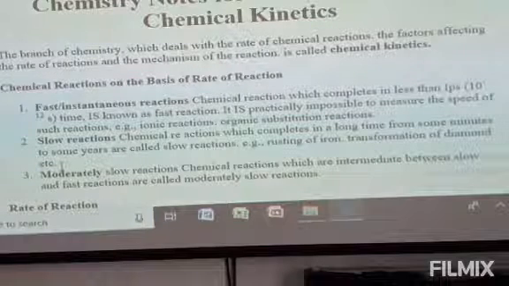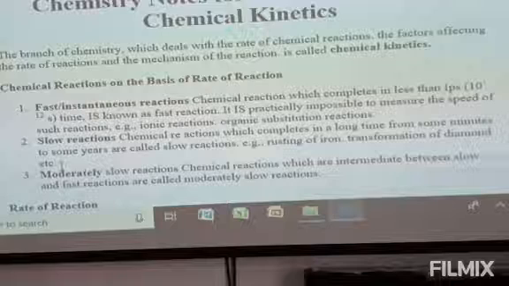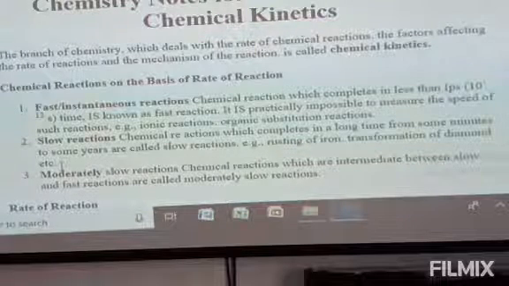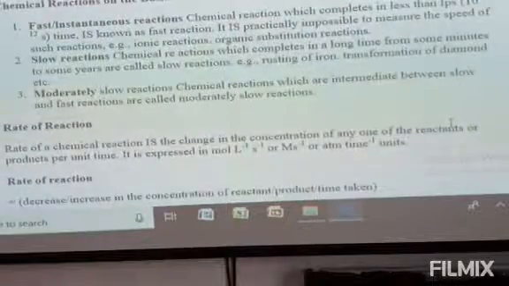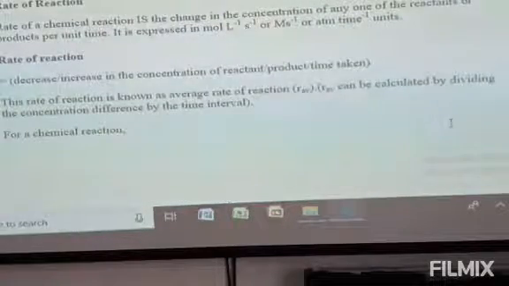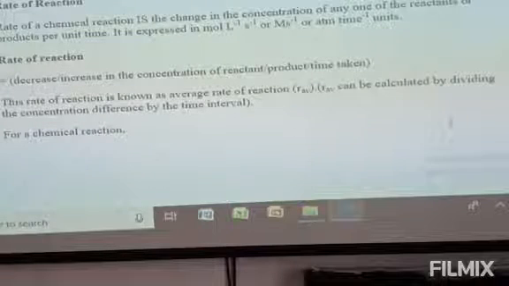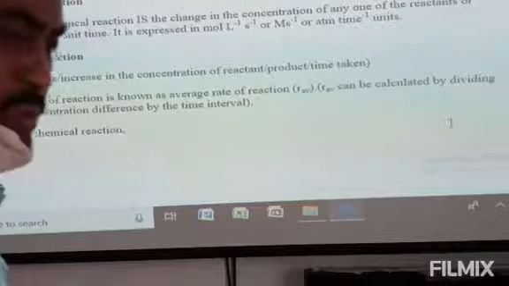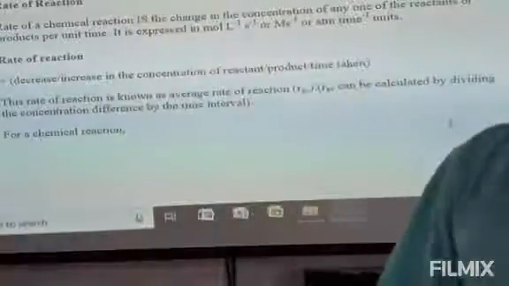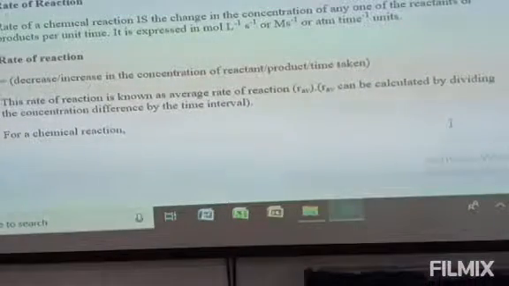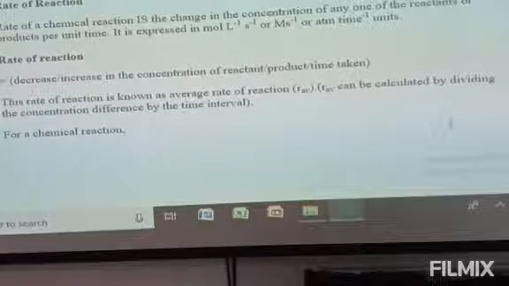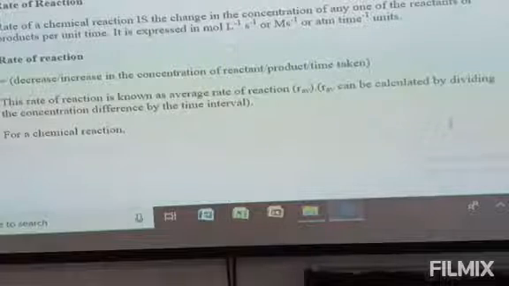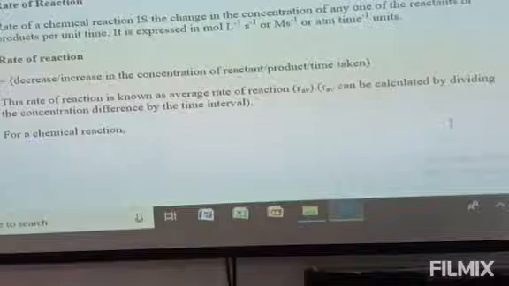So now these are the types of chemical reactions on the basis of the rate of the chemical reaction. Now, what do we mean by rate? Let us see it again. Now, the rate of a reaction. Say, if we buy a pen from the market and ask what the cost of it is, then the owner says it is 5 rupees or 10 rupees. That means the exchange value for that pen is 5 rupees.